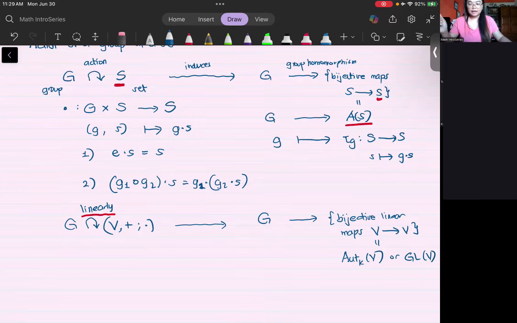Now, why is this interesting? It's interesting because you transform a linear group action to a group homomorphism from the group to this space here. I would argue that it's still very algebraic at this point.